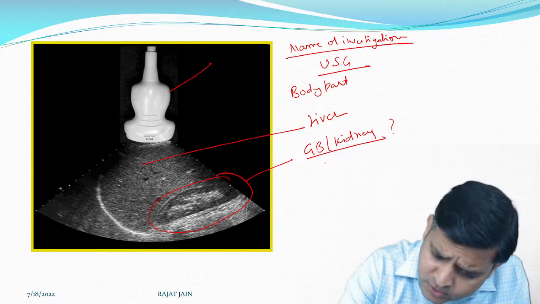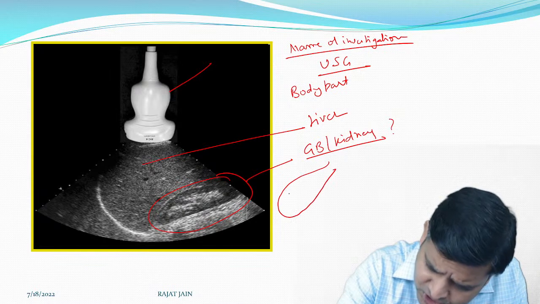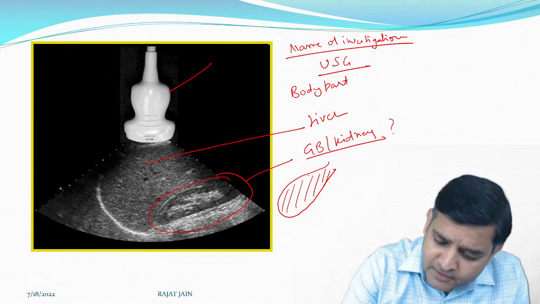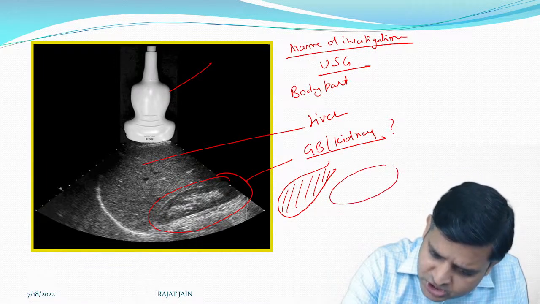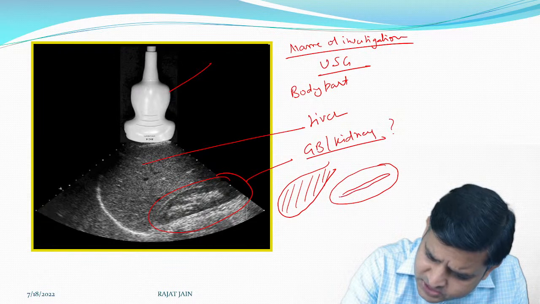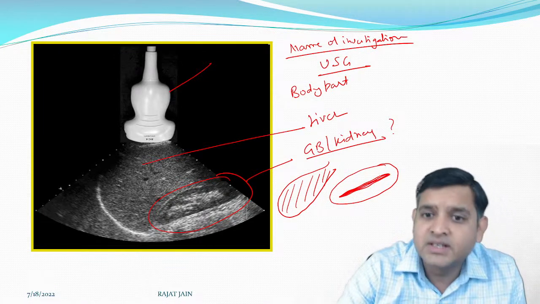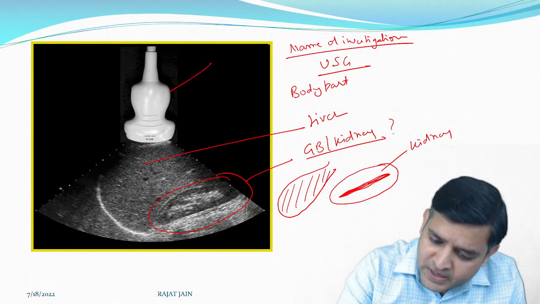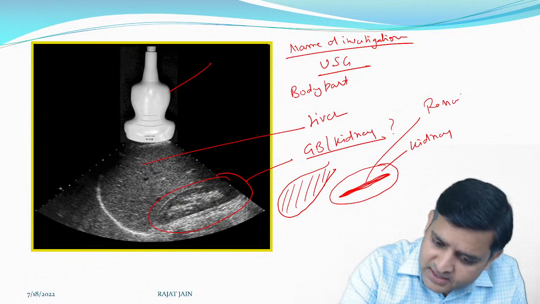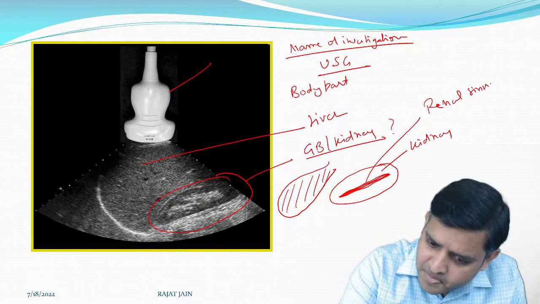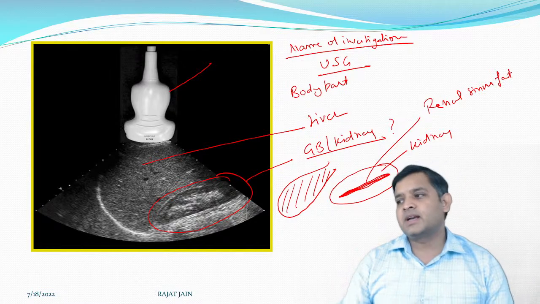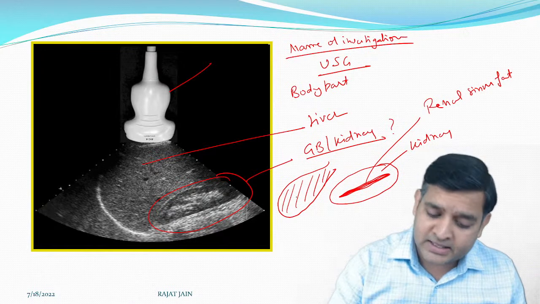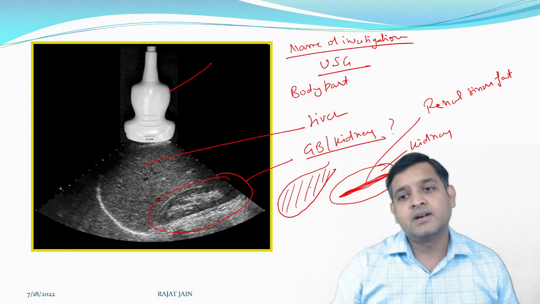Now please remember, had it been gallbladder, you would have seen a structure which is jet black from inside. But if you see a structure like this with a central white area, it ought to be kidney, and this white area is renal sinus fat. Had it been gallbladder, as I told you, it will be completely jet black from inside.